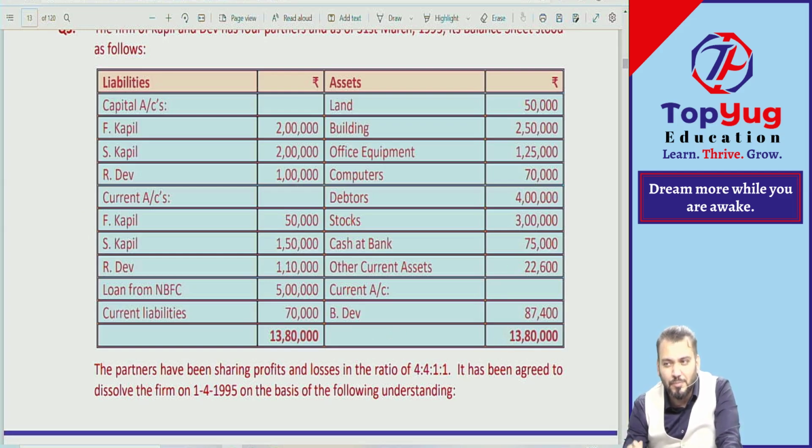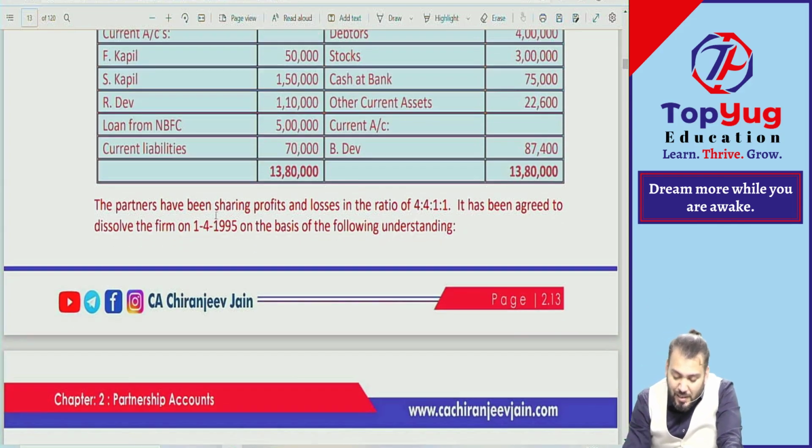Correct? Suppose it might be a question of insolvency. Till the question specifies an insolvent partner, he does not become insolvent. For insolvency, the question will provide that this is the insolvent partner. Understood? Then only apply this concept. If nothing is given, then he is a solvent partner having a debit balance. Now the partners have been sharing profits and losses in 4:4:1:1.